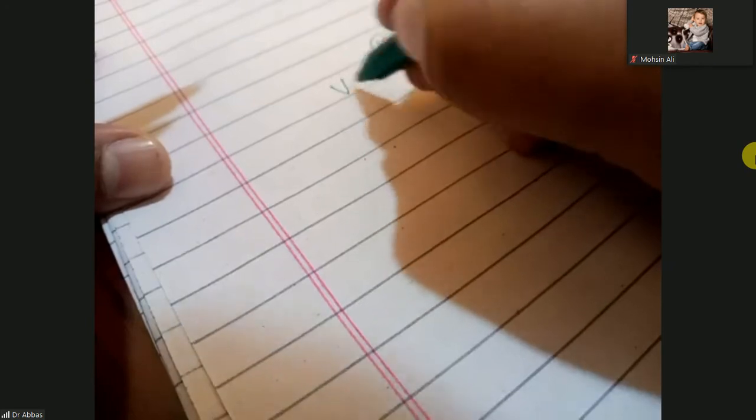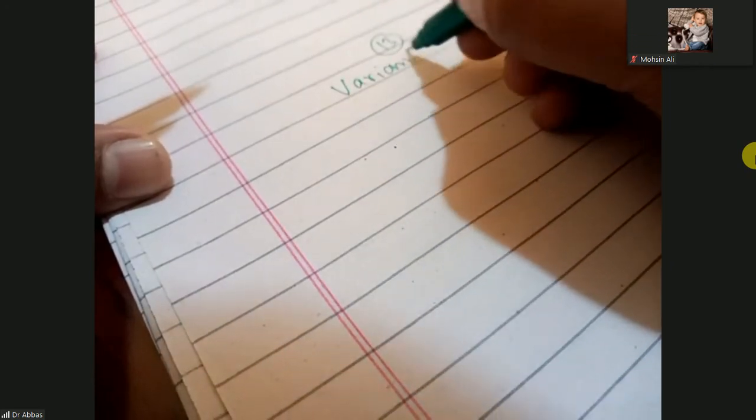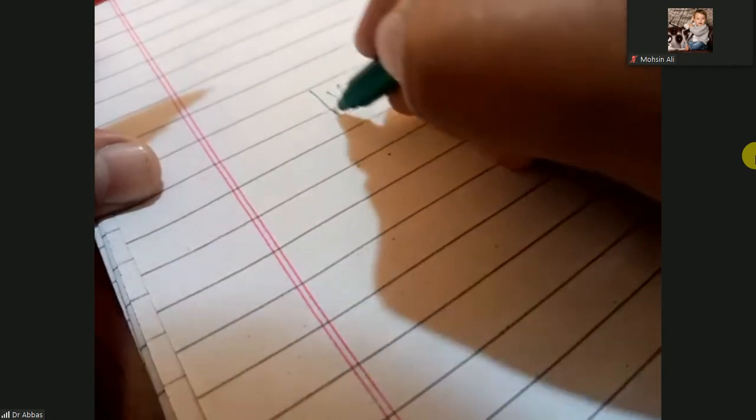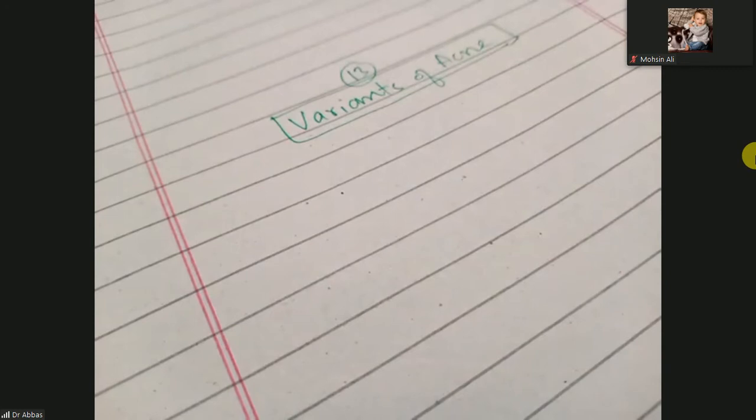Next are some variants of acne. Variants of acne vulgaris: two variants are most important.